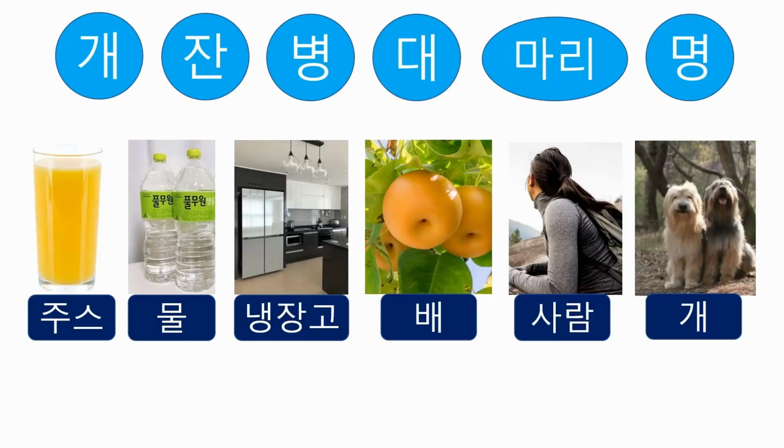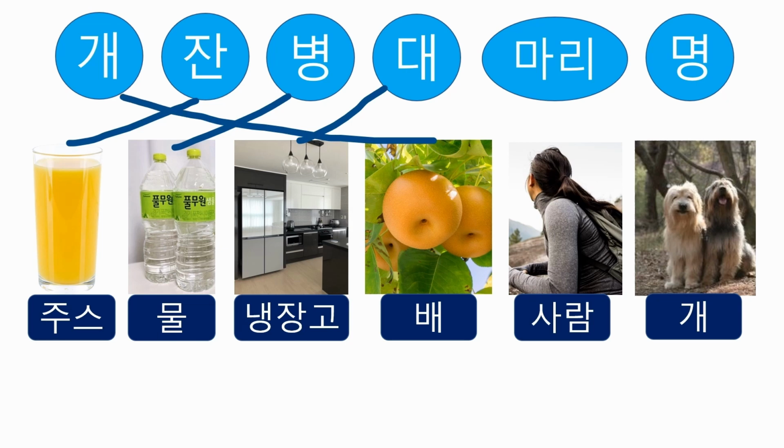Test yourself. Now you can match each item with the appropriate counting unit nouns. 주스 한 잔, 물 2병, 냉장고 한 대, 배 2개, 사람 1명, 개 2마리.